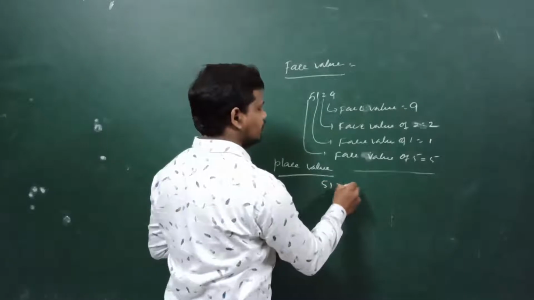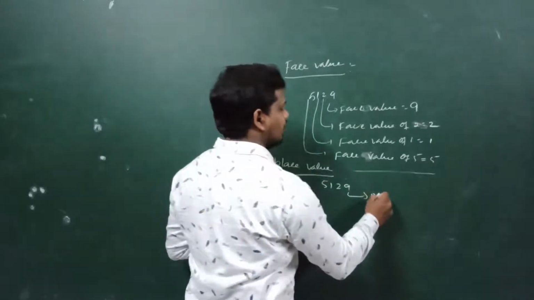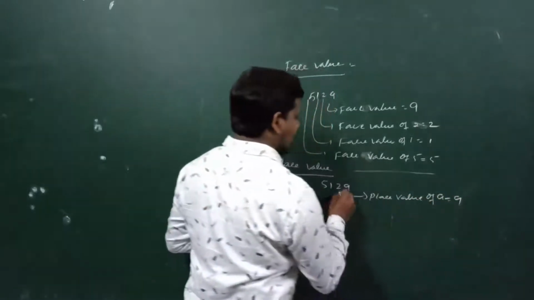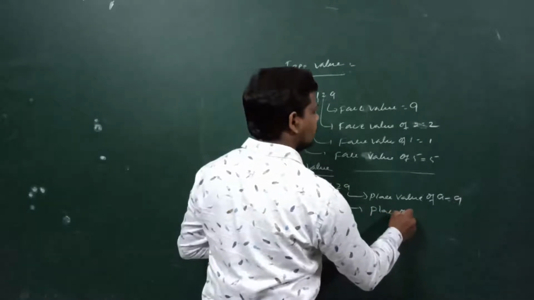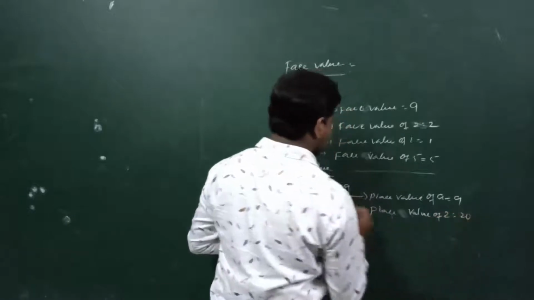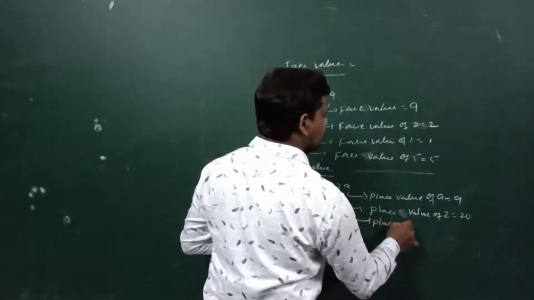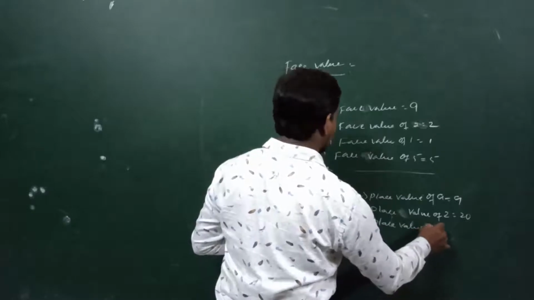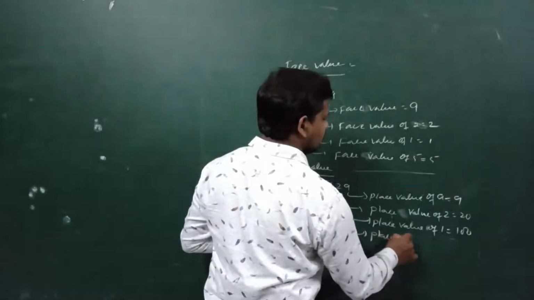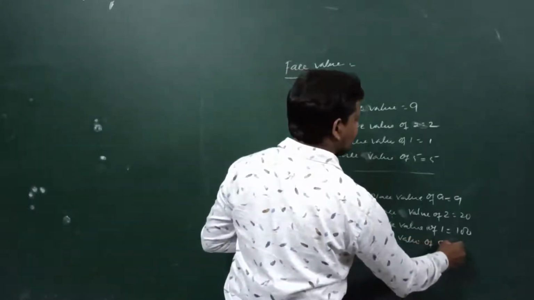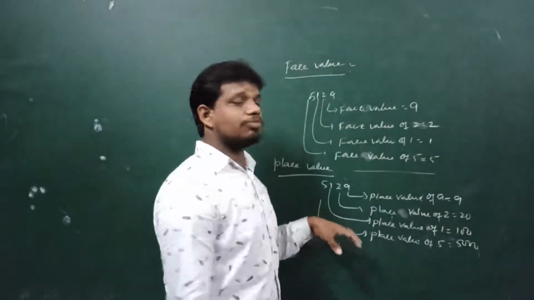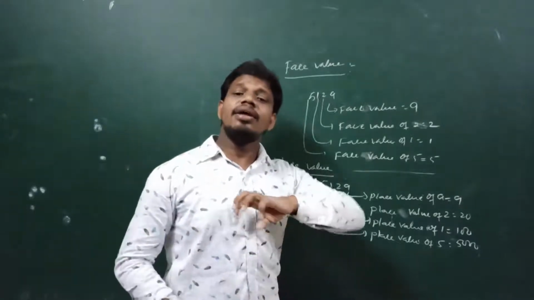for example, if we take 5129, the place value of 9 is 9, the place value of 2 is 20, the place value of 1 is 100, and the place value of 5 is 5,000. So this is the difference between the face value and place value.